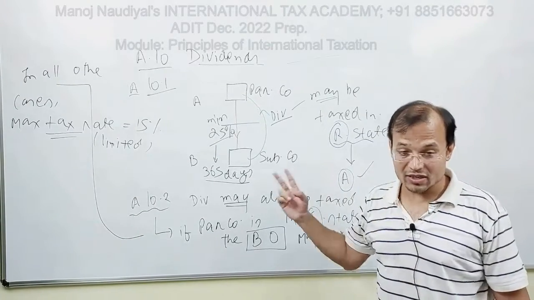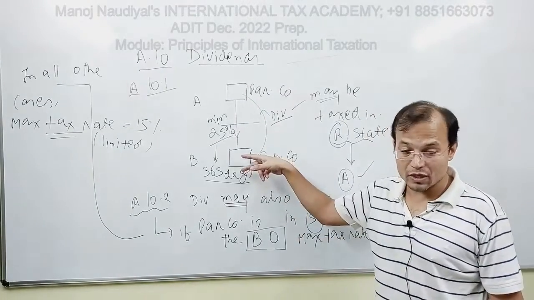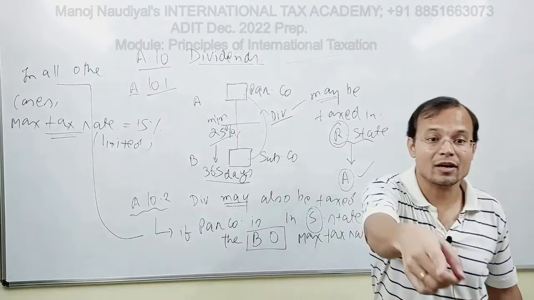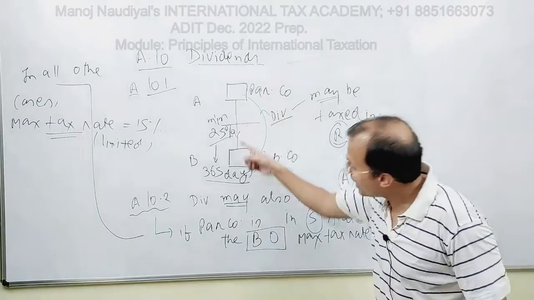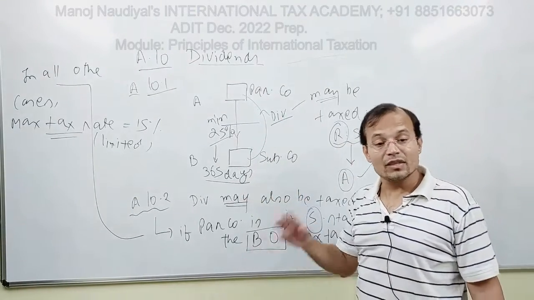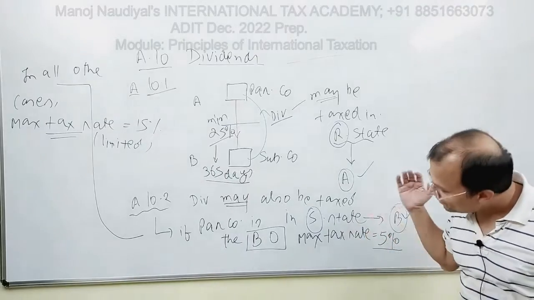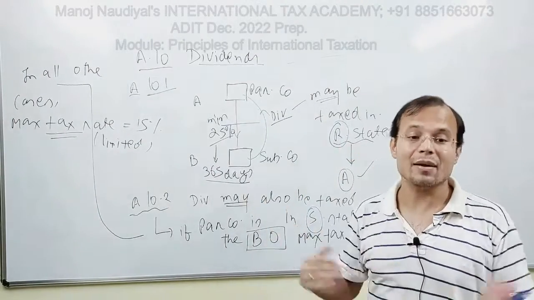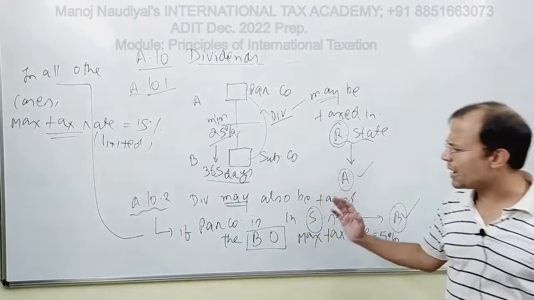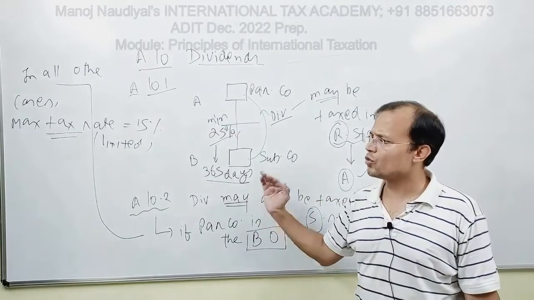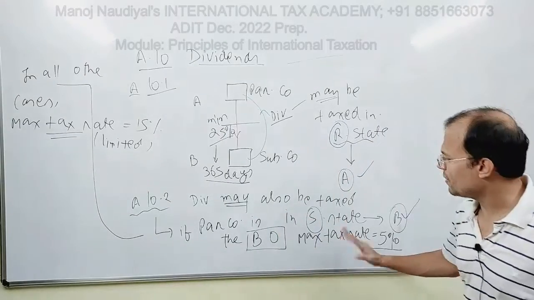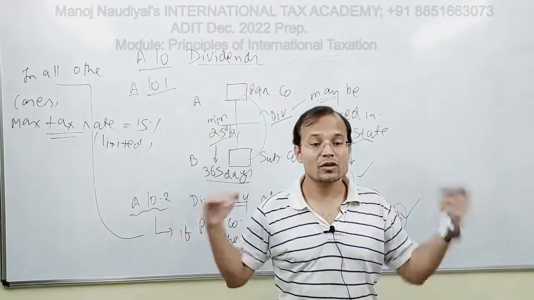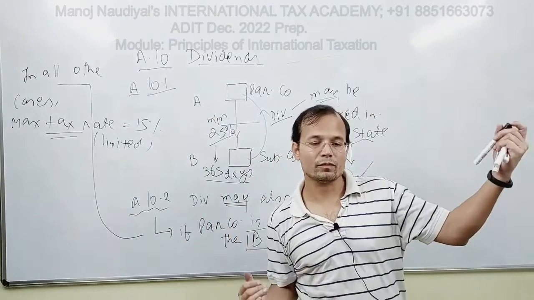And so this is the second condition, BO and 25% ownership, and then third, that this holding should be direct, not indirect. So it should be directly held. So these are the three conditions actually. If these are satisfied, and these have to be satisfied together simultaneously, then in this case the maximum rate of taxation which the source state can impose is limited to 5%. In all other cases it is limited to 15%. So this is the gist of 10.1 and 10.2.